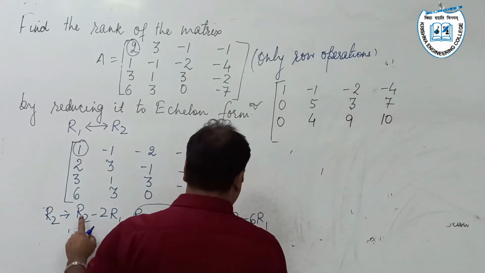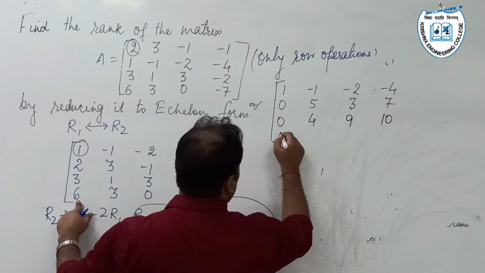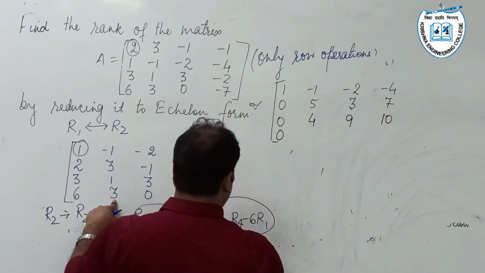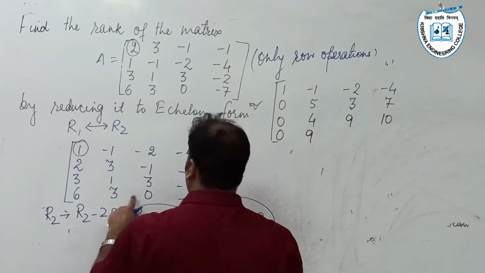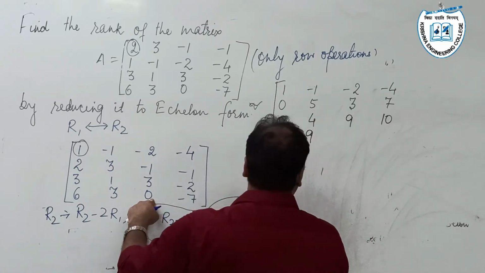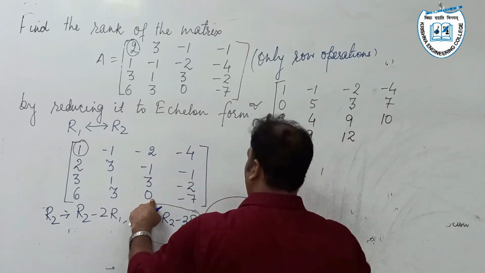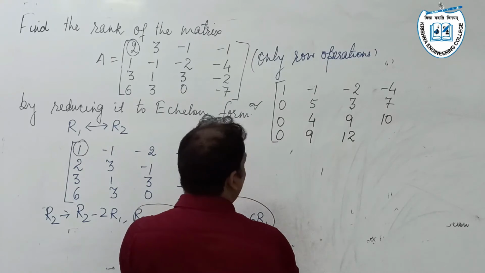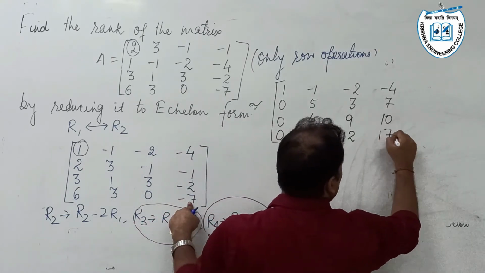And R4 minus 6R1: 6 minus 6 is 0, 3 plus 6 is 9, 0 plus 12 is 12, and -7 plus 24 is 17.